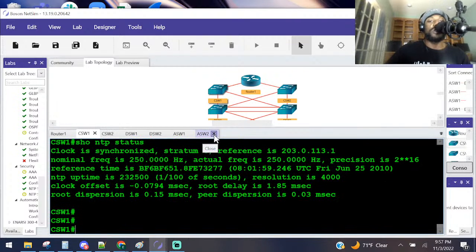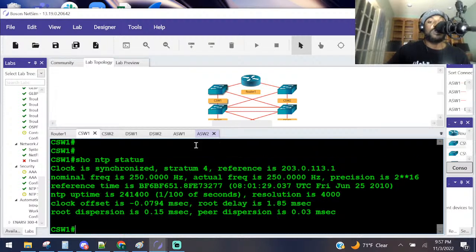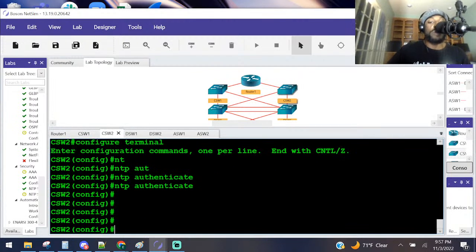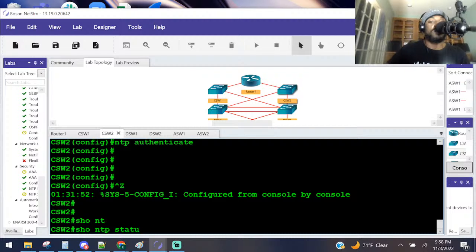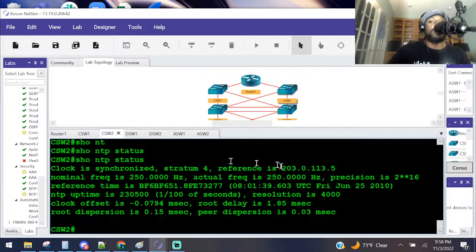Let's see. We show clock. Oh, we did show clock already, right? Or show NTP status. We got our time to synchronize, right? Let's see what his is. We might be able to see that already. Show NTP status. It is synchronized. No, you know why? Because we have to turn on authentication and then deliberately put the wrong password, and then it should be broken.